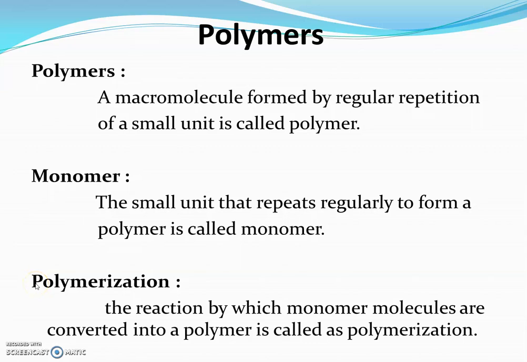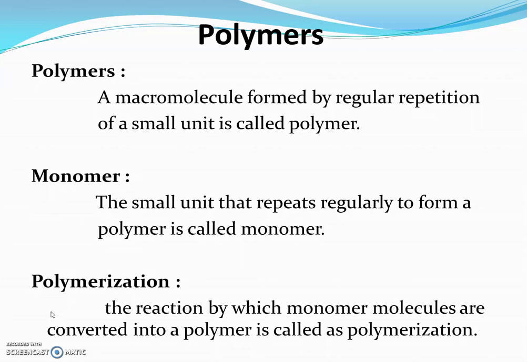The next topic is polymerization. Now what is meant by polymerization? The reaction by which monomer molecules are converted into a polymer is called polymerization.